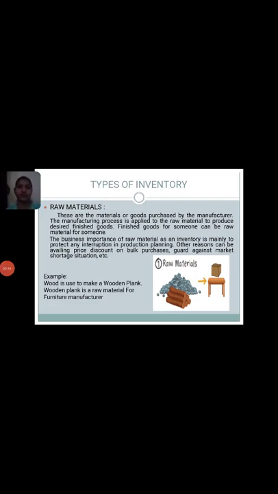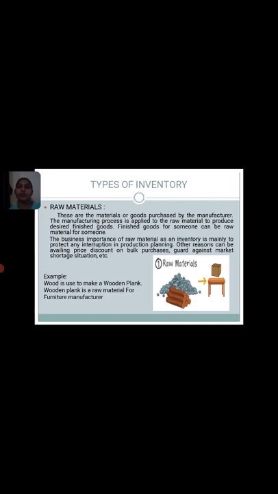Types of inventory. Raw material. These are the materials or goods purchased by the manufacturer. The manufacturer applies processes to the raw material to produce the desired finished goods. Finished goods for one can be raw materials for someone else.